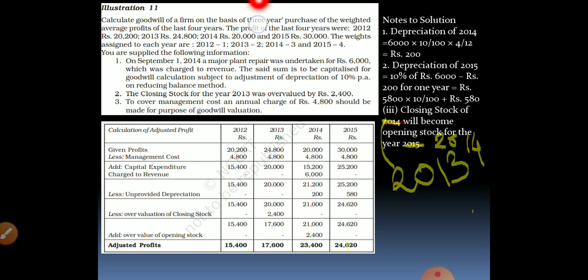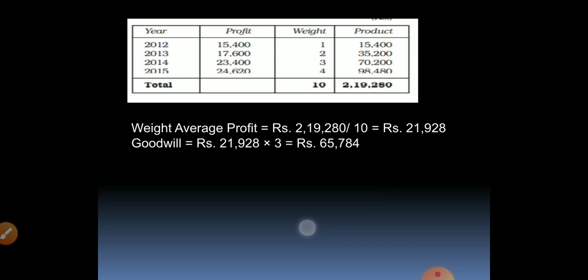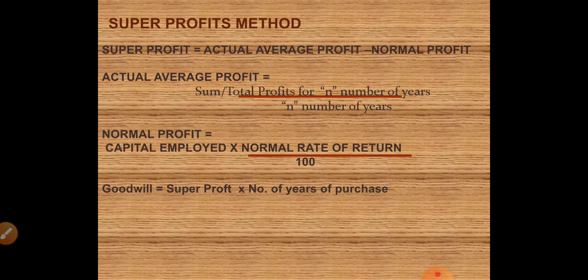Three years purchase. Calculate goodwill of the firm on the basis of 3 years of purchase. So the number of years of purchase must be multiplied. It has been calculated in 2 steps. You can do it directly in one step. 2,19,280 divided by 10 multiplied by 3. Rupees 65,784 is the goodwill. Don't forget to put the rupees symbol.